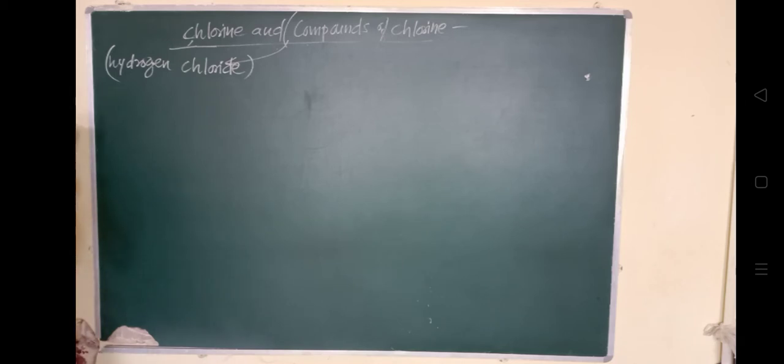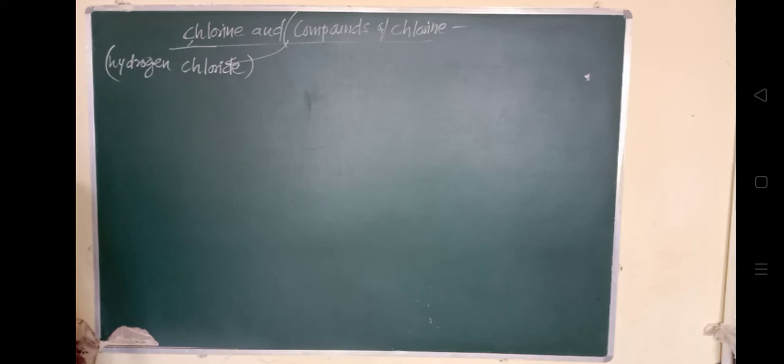So HCl, that is hydrogen chloride. Davy in 1810 showed that this is a compound of hydrogen and chlorine. Its preparation we'll see first, how it is prepared.